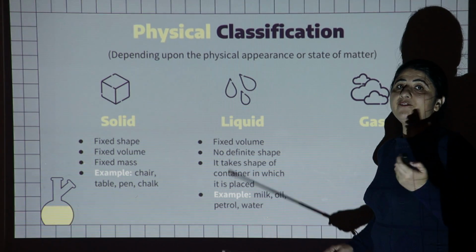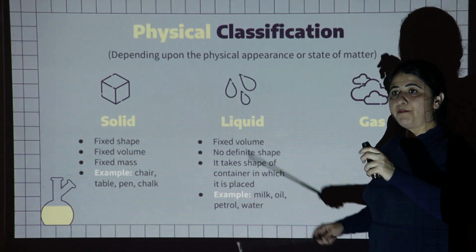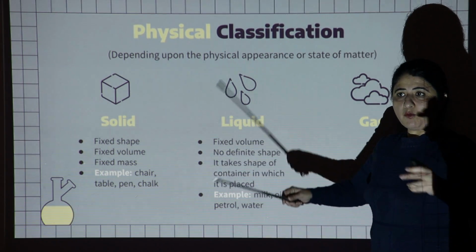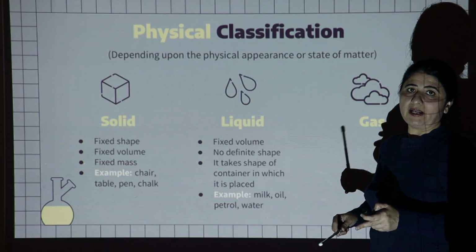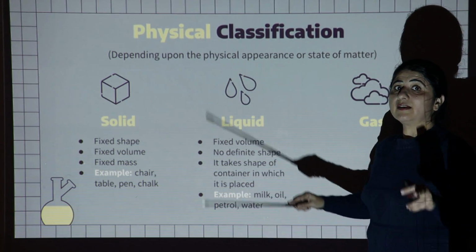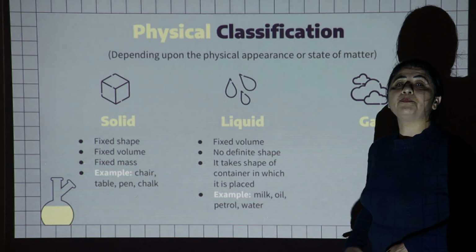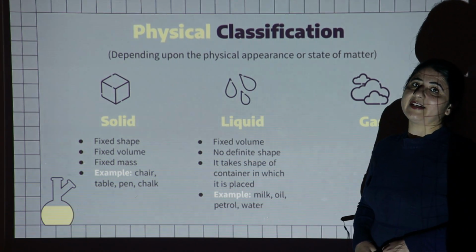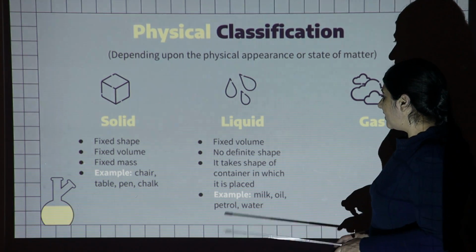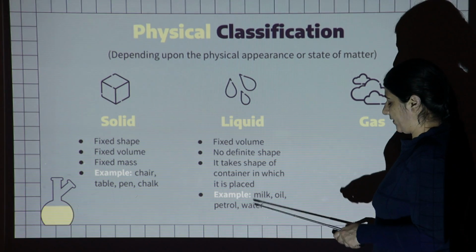For instance, if we have 3 liters of milk and put it in a bowl, then the shape of the milk is a bowl shape. And if we place that milk in a cylindrical vessel, then it takes the shape of the cylinder. For example, milk, oil, petrol and water.